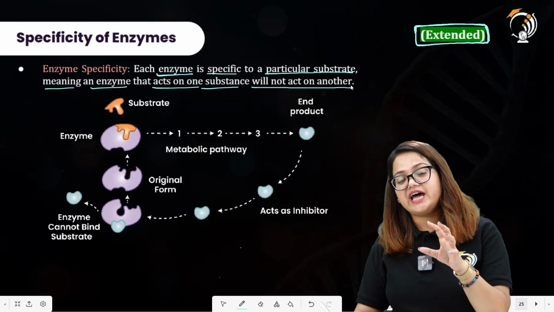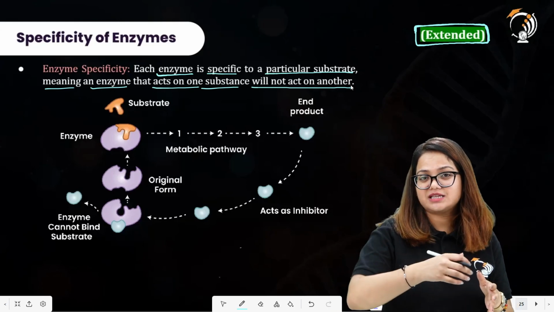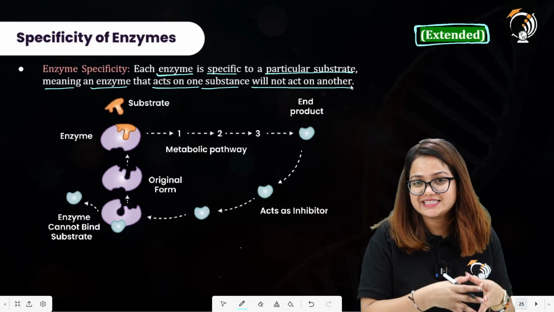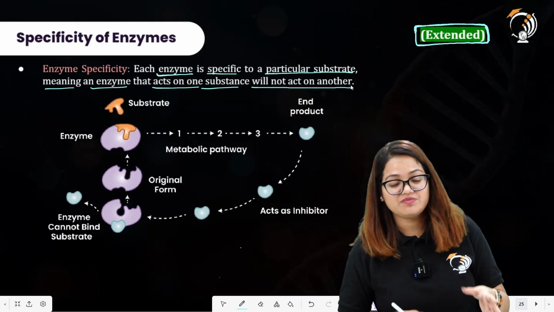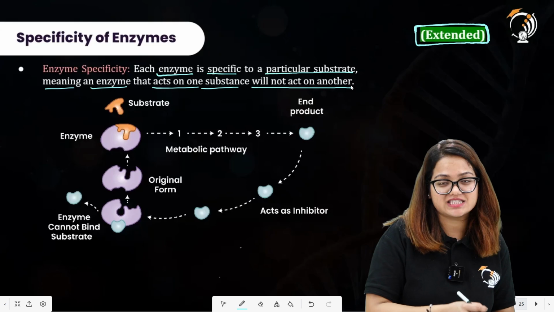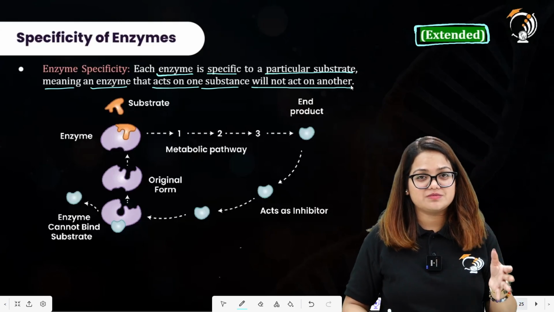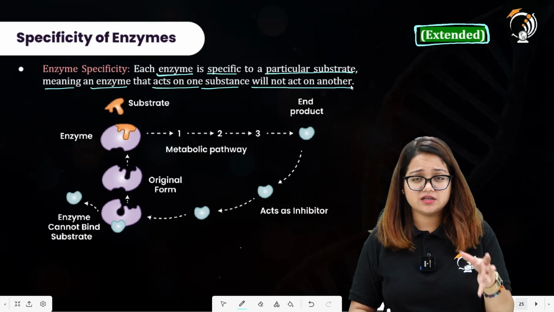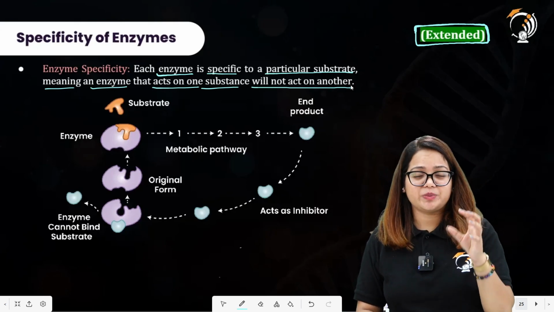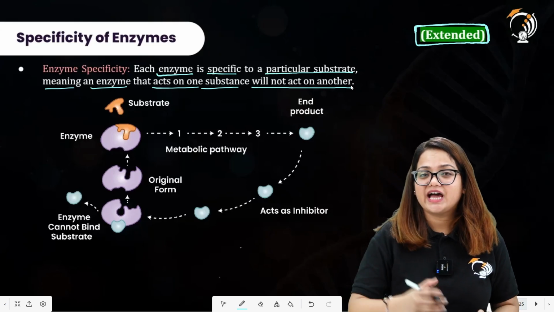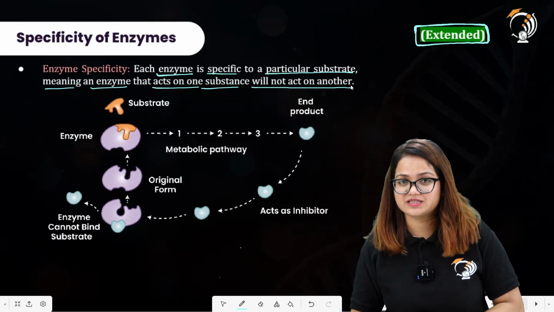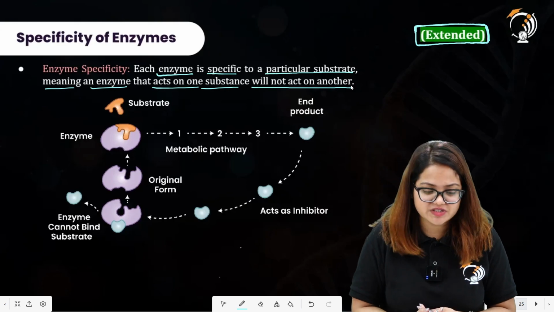The substrate having a complementary shape to the active site present on the enzyme will only bind to that enzyme. In other words, the enzymes having these specific active sites will have their specific substrates as well. This is what we mean by enzyme specificity.